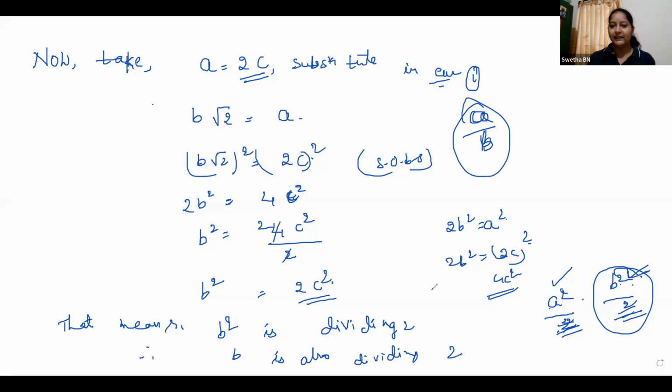But here what I am saying, A square is divisible by 2 and B square is also divisible by 2. Both are divisible by 2, which means they must not be co-primes. Understood? Got it, Shreya? Panchami?